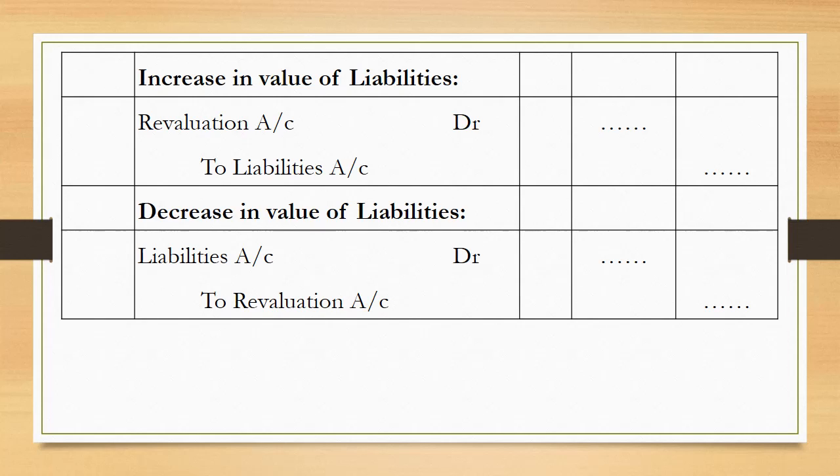So 4 important things we have seen: increase in asset, decrease in asset, increase in liability, and decrease in liability. Increase in asset, it's a profit, so credit in revaluation. Decrease in asset, a loss, debit in revaluation. Increase in liability, a loss, debit in revaluation. And decrease in liability, a profit, so credit in revaluation.